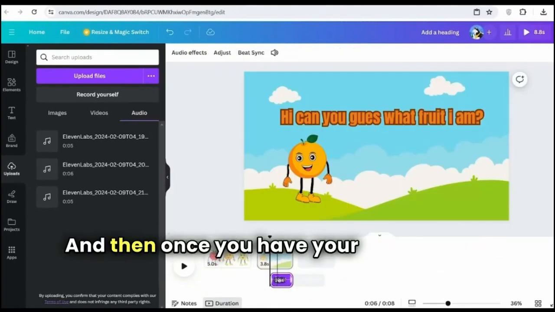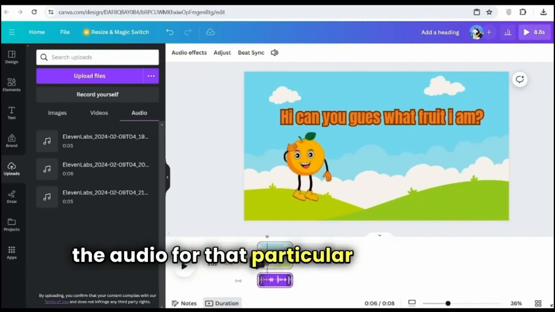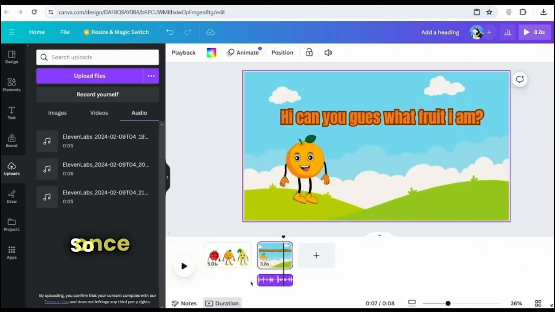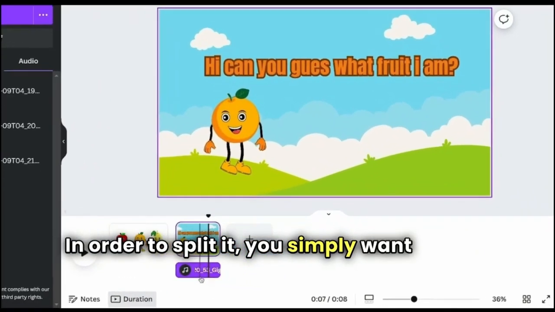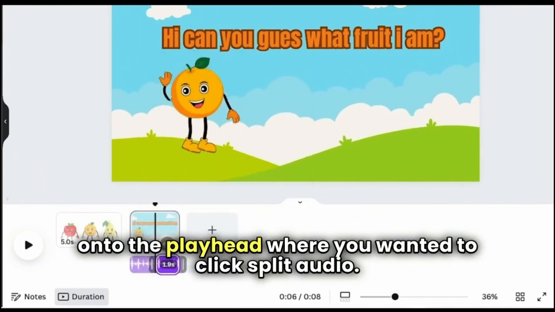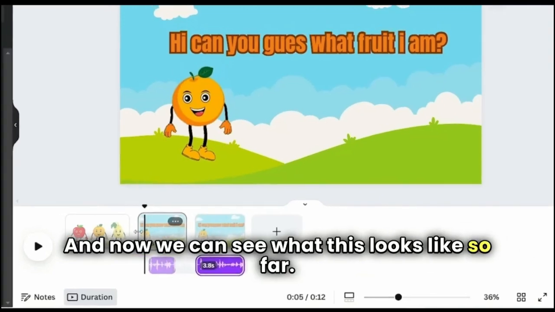And then once you have your audio added in, you want to listen to it and see where the audio for that particular scene stops. So in my case, it ends about here. Once you get to that point, you need to split the audio so that you can have the second part. In order to split it, you simply want to right-click onto the playhead where you want to, click Split Audio. So now let's separate this, and now we can see what this looks like so far.